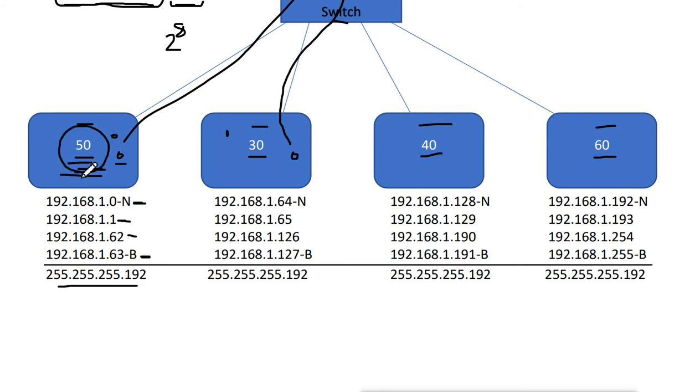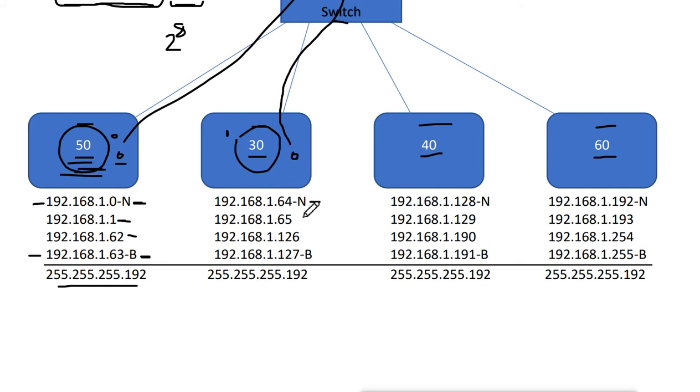It will automatically know that from 0 to 63 means what? It is the first block of these 4 blocks we have. We have 4 blocks and this is the first block. Then the second block I will assign to this department. It will start from 64 because the last IP here ended on 63. So 64 will be the first IP for this block. So it will be a network IP, and then it will go up by 64 again.